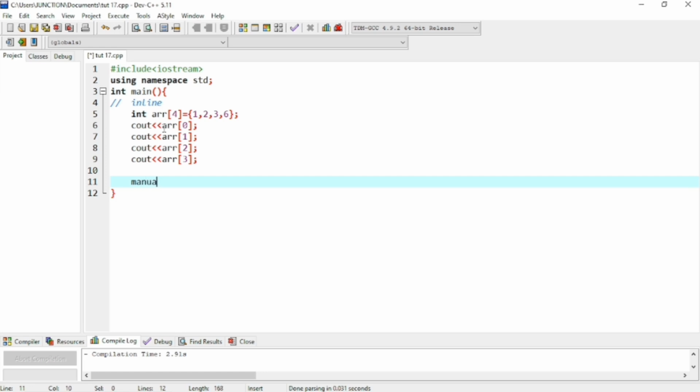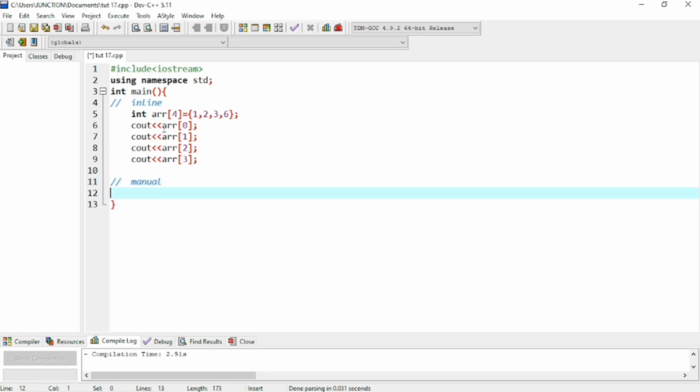The manual method, how can we use the manual method? To use the manual method, first of all we also need to declare the data type of the array, that is also integer. Now I will name it array 1, and after this I will have to provide the size. I will provide the size of 3, and then a semicolon.